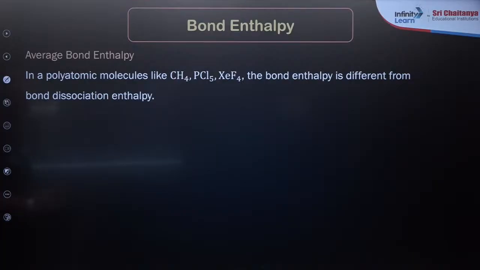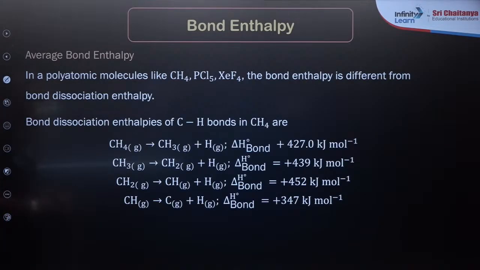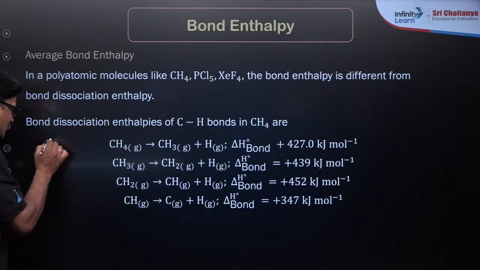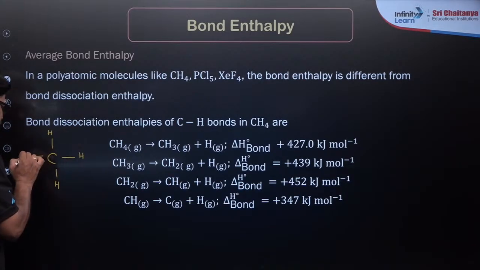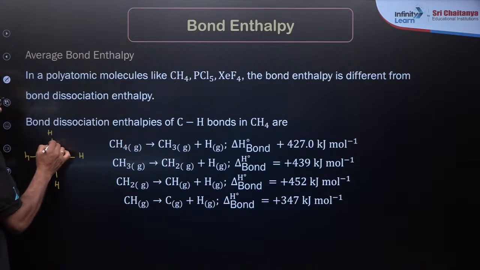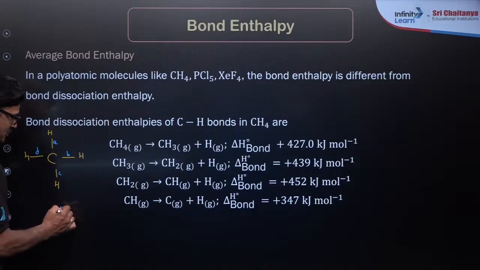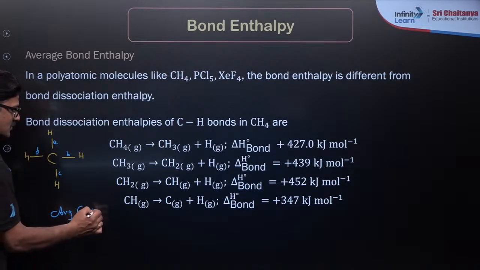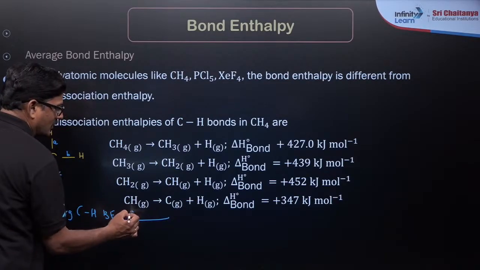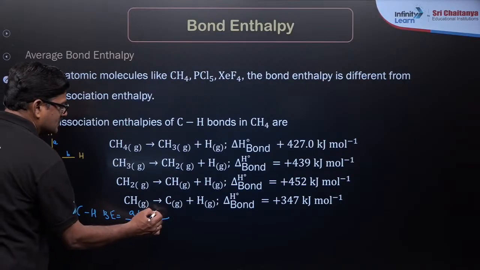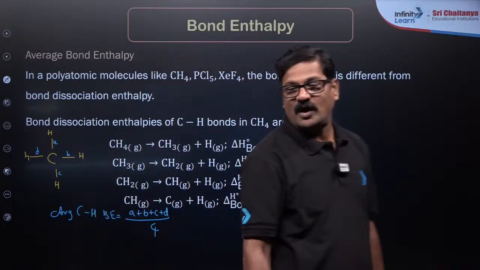So average bond enthalpy is the average of each and every bond. Let us take CH bond enthalpies in methane. Let the bond values be A kilojoules per mole, B kilojoules, C kilojoules, D kilojoules. The average carbon to hydrogen bond energy is going to be A plus B plus C plus D by 4, because 4 bonds you are breaking. That's what we measured here.